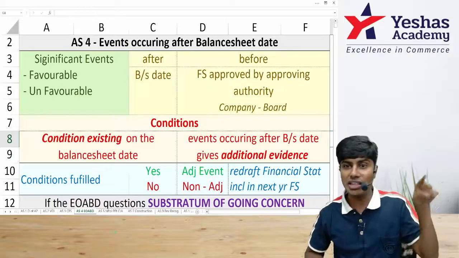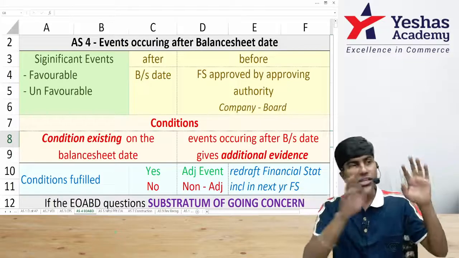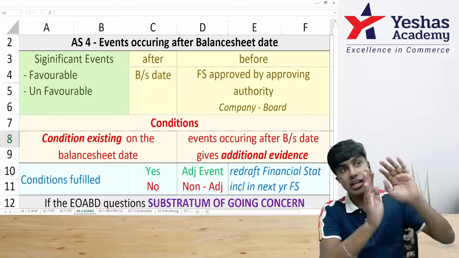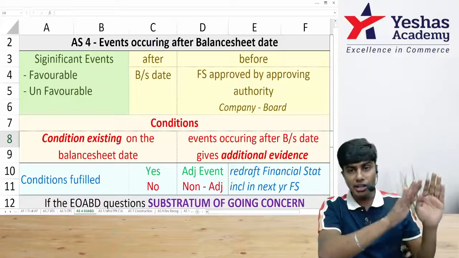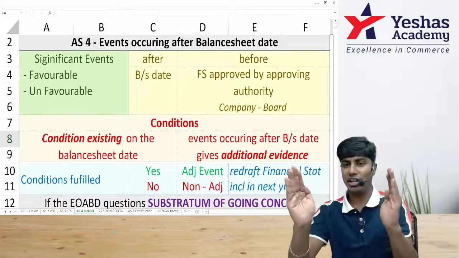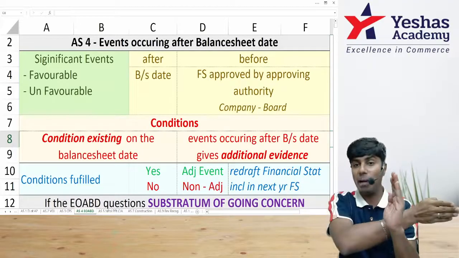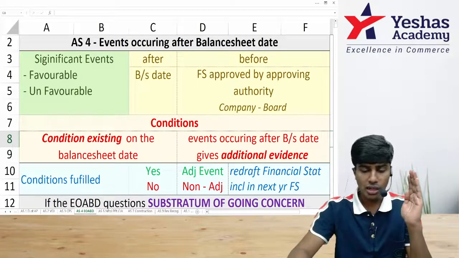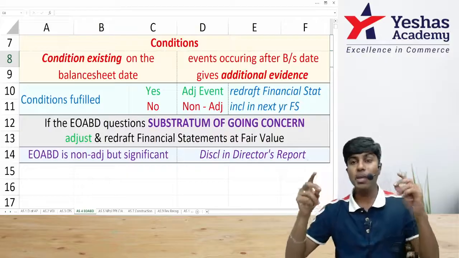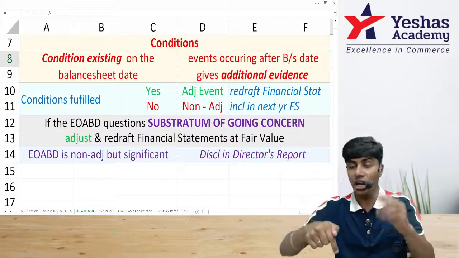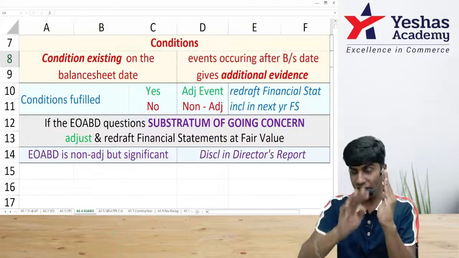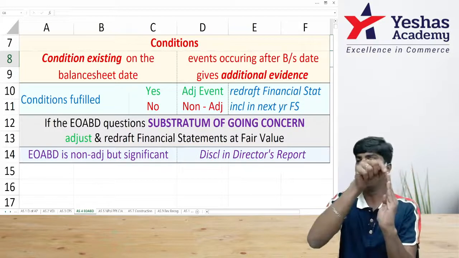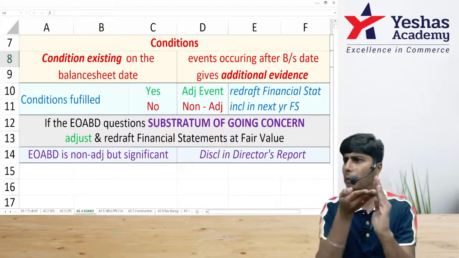Not all the events occurring after balance sheet date are to be adjusted. Certain items, though it is an event occurring after balance sheet date, though it is significant, will still belong to next year. For it to be included in current year financial statements, in spite of it happening after that, it has to fulfill two conditions. How many conditions? Two. What are they? Number one, the condition should be existing on the balance sheet date. On 31st of March, when I am preparing financial statements, a condition relating to such event occurring after balance sheet date should be existing. Then we can record it completely here, no?